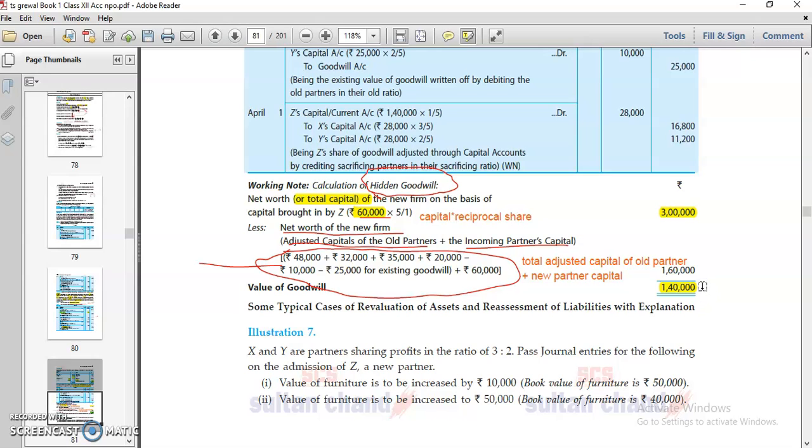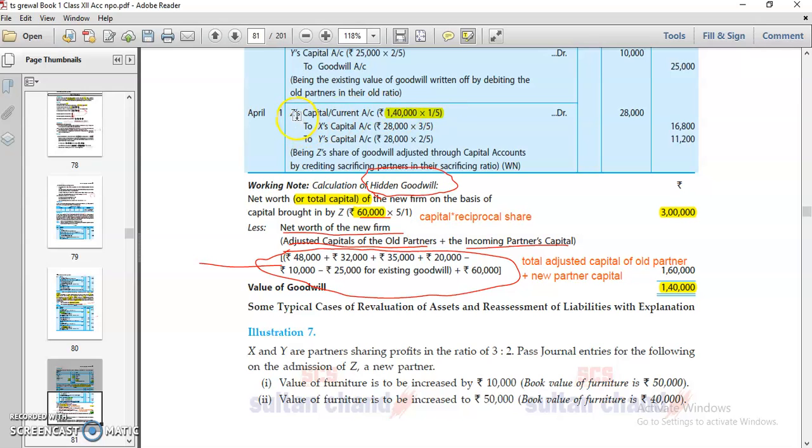The value of goodwill means hidden goodwill, but this is goodwill of your firm. Remember this. As I told you earlier, when you calculate goodwill in valuation, you are calculating goodwill for the firm, not for the partner. So once you multiply by 1/5, it comes out as the share of goodwill of new partners.